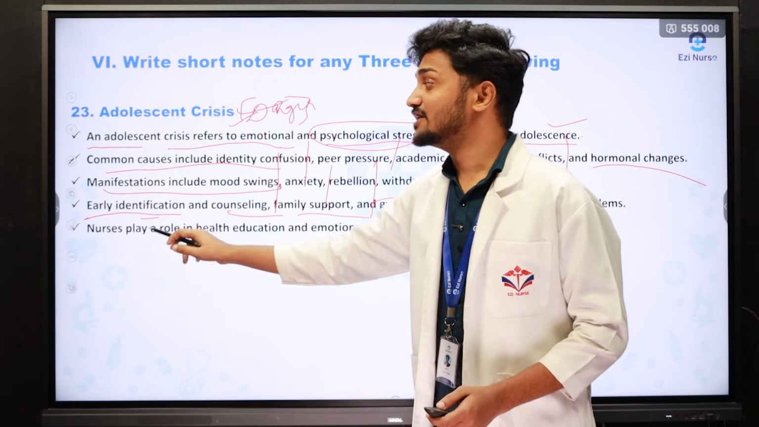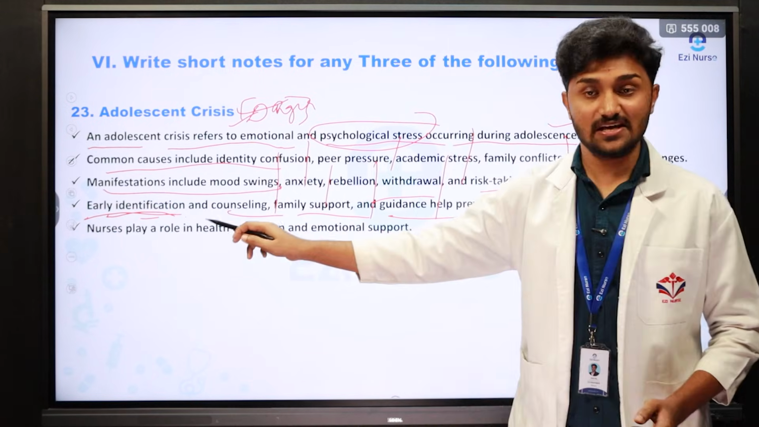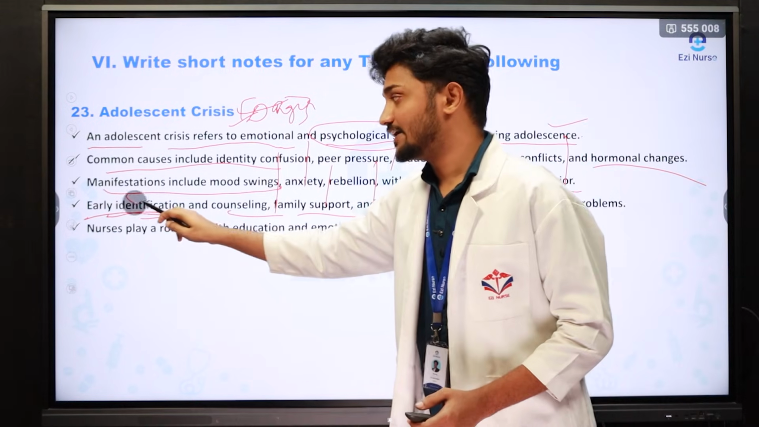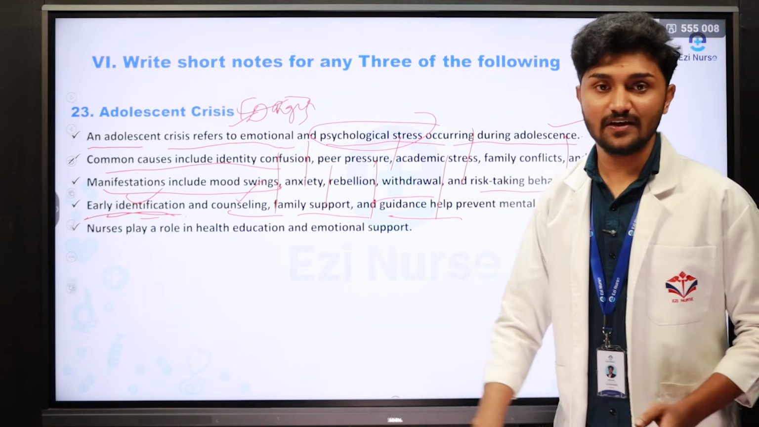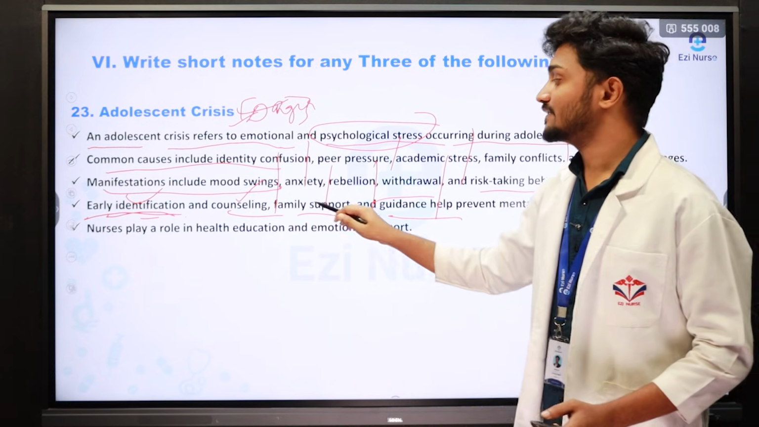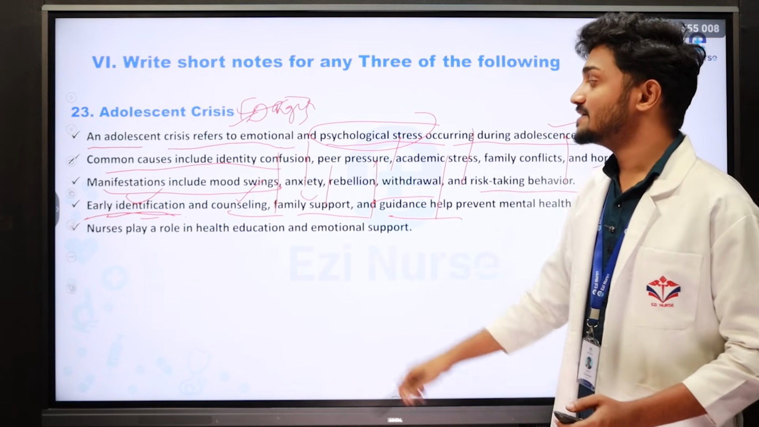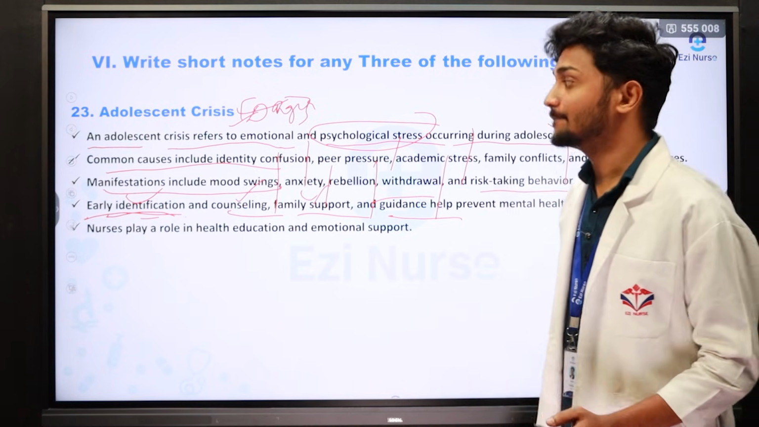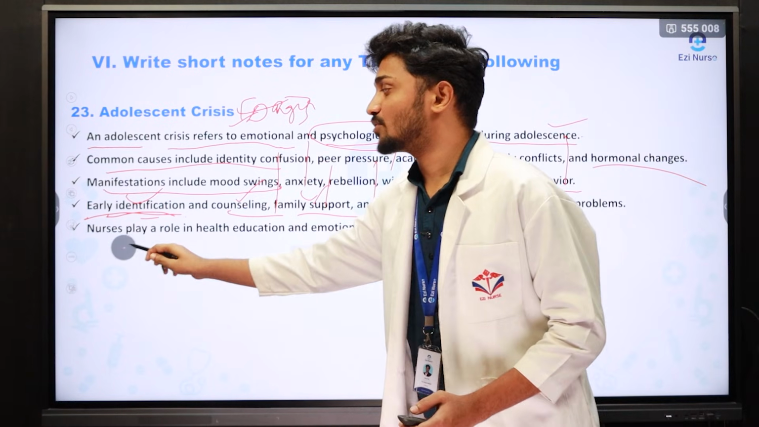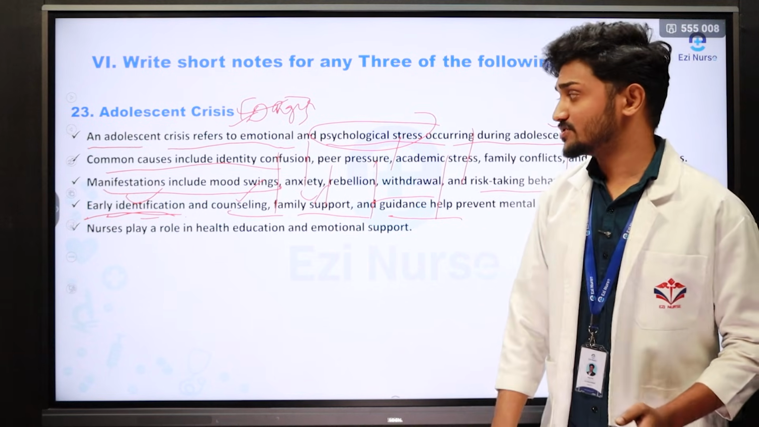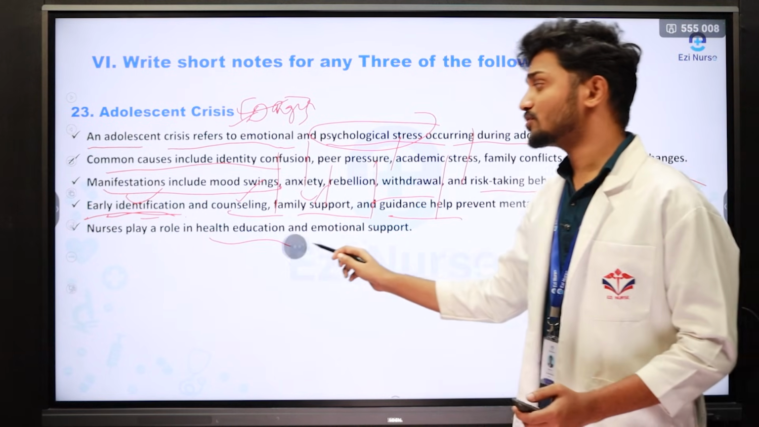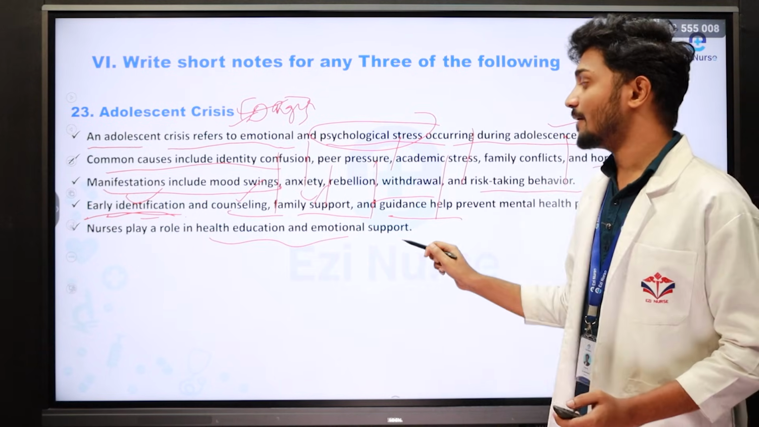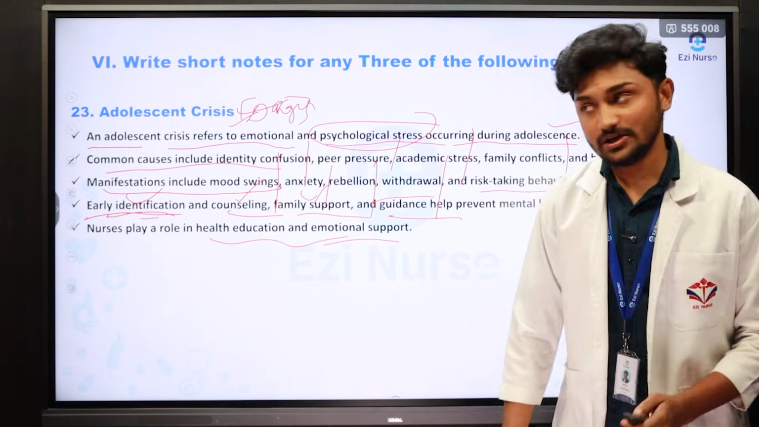So that is the reason we need to find the disease as early as possible. That is called early identification, counseling, face-to-face direct counseling, then family support, encouragement and support from the family and acceptance from the family should be needed. The last one is the roles and responsibilities of the nurse. What is the roles and responsibilities? So it's about promotion of health education and emotional support should be given to the patient.